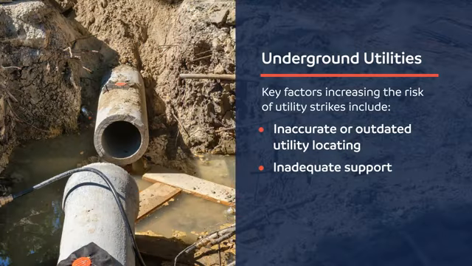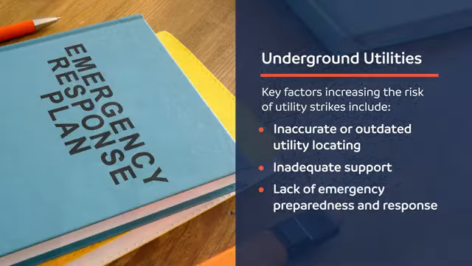Inadequate support. Excavating near utilities without proper support can lead to collapse, damage, or disruption. Emergency preparedness and response. Develop and communicate an emergency action plan that includes procedures for responding to utility strikes, such as contacting utility providers and evacuating workers.